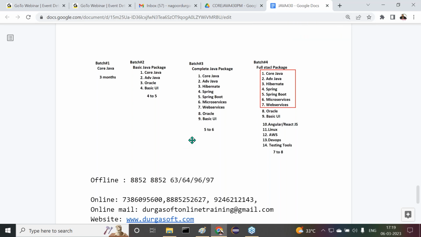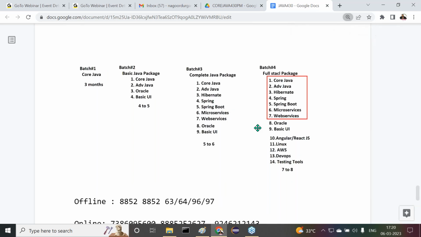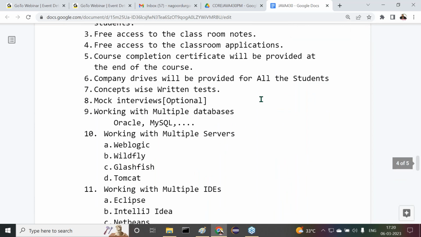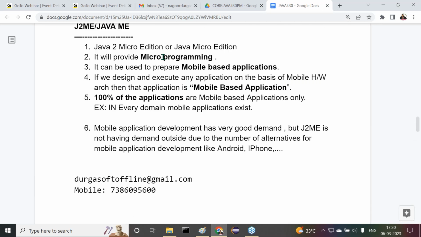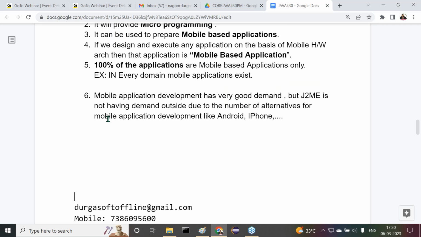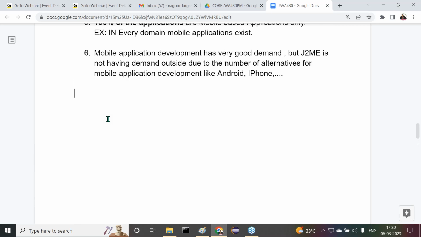Coming to the next point, the content here. If you observe this total core Java, that means the J2SE part. Before we start our content and understand this J2SE, in other words, it is core Java in our terminology. I would like to give a list of technologies and concepts which are available inside the J2SE part.